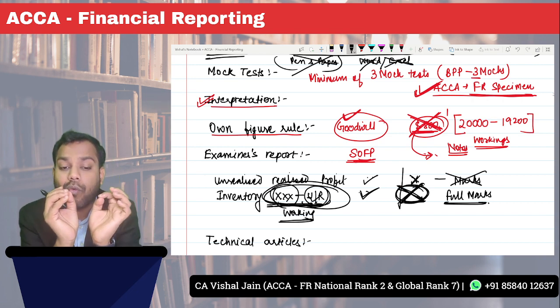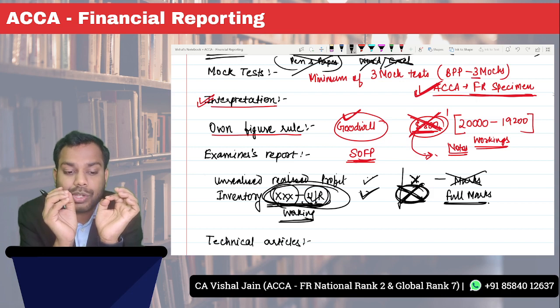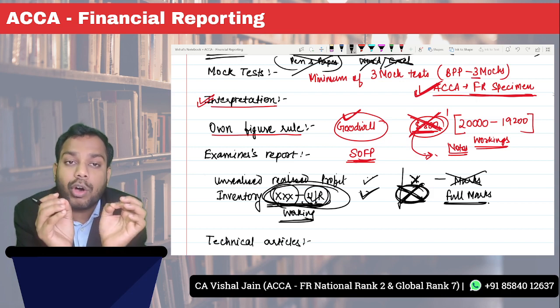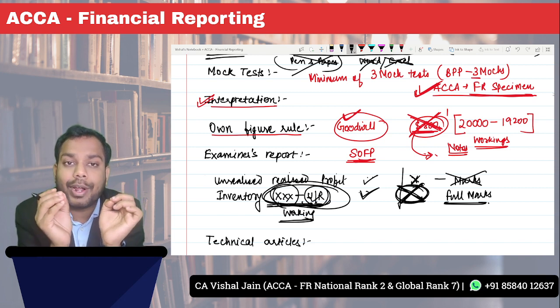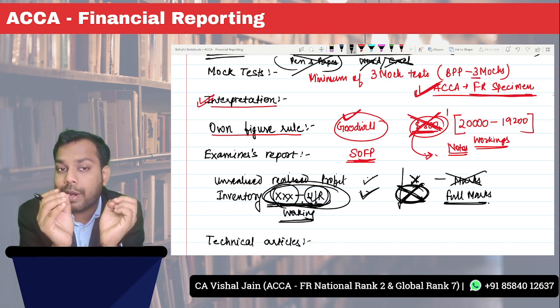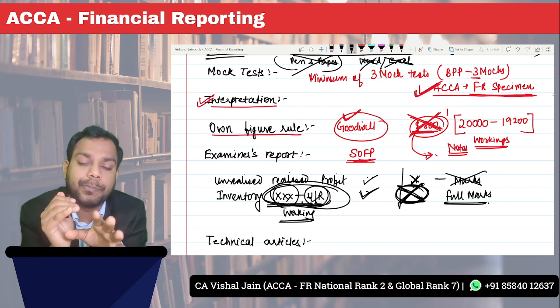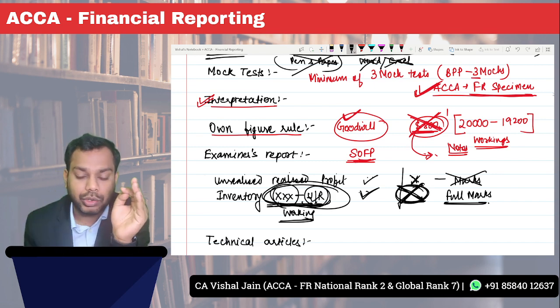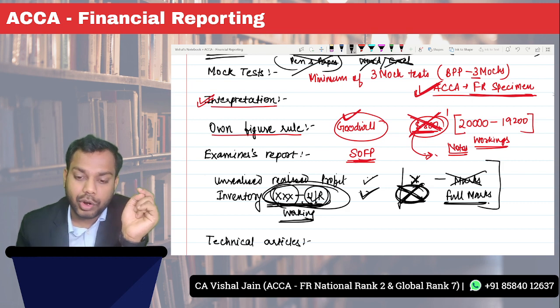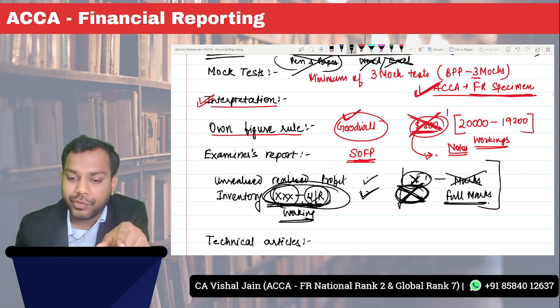So basically what the examining team wants to suggest is to always show your calculations. Your calculations will help you fetch marks, not directly but indirectly. You understood how? Suppose this is wrong, so definitely you will not be allocated marks for this.